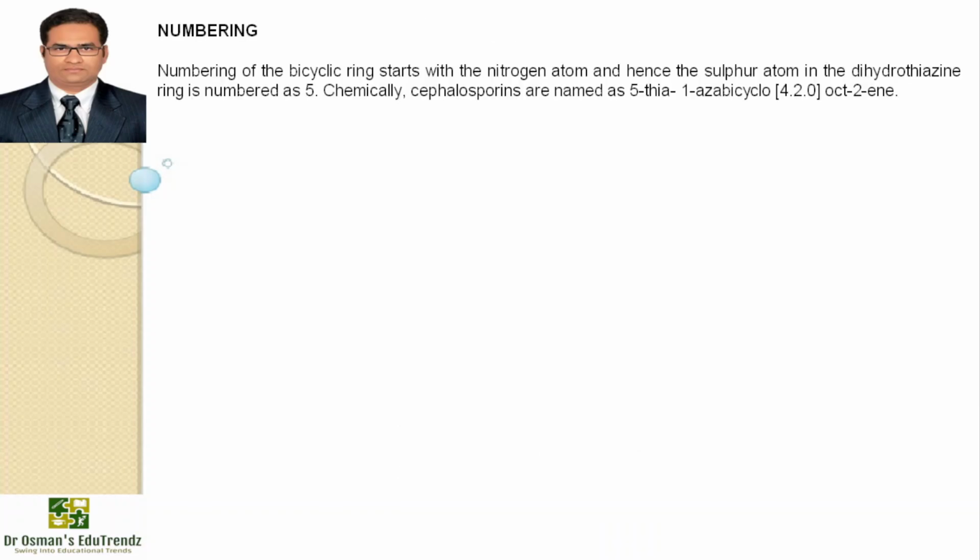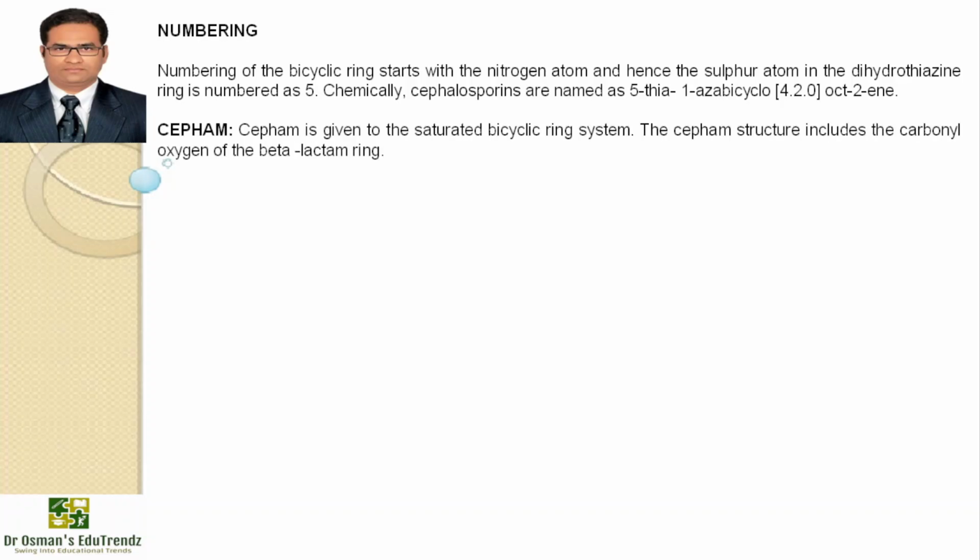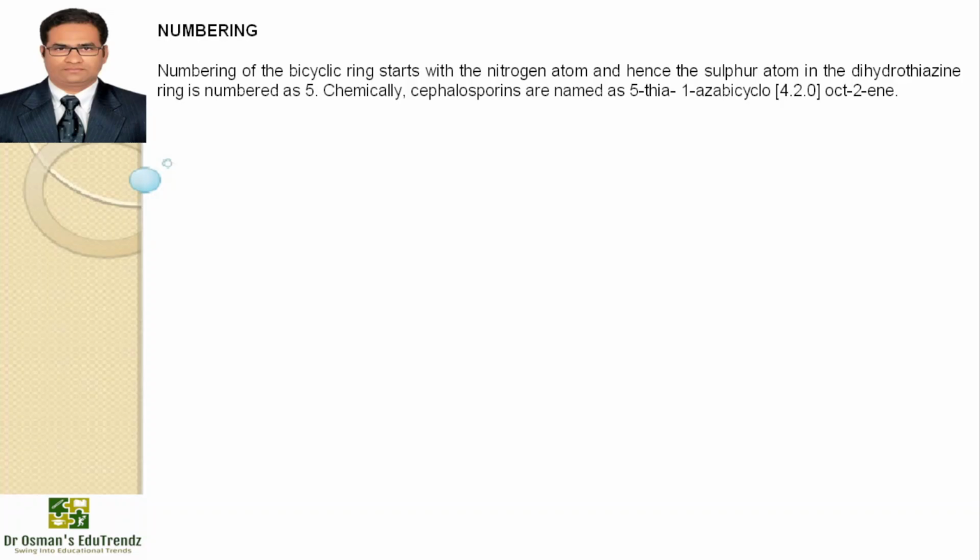Now numbering. Numbering of the bicyclic ring starts with the nitrogen atom, and hence the sulfur atom in the dihydrothiazine ring is numbered as 5th. Chemically, cephalosporins are named as 5-thia-1-azabicyclo-oct-2-ene.